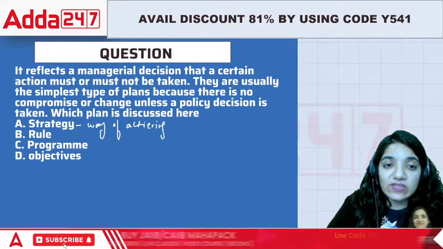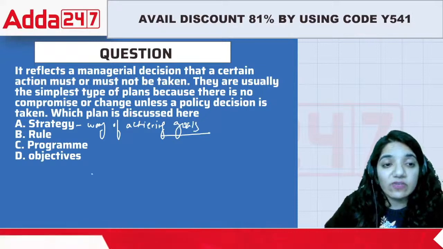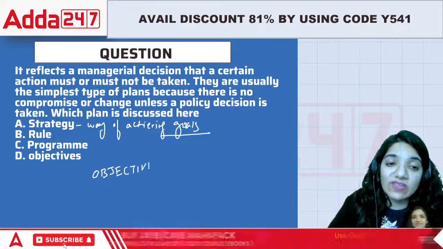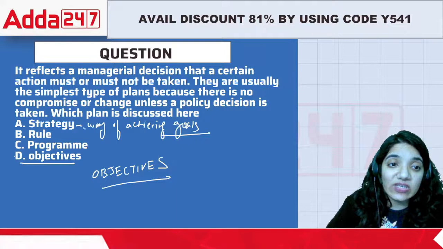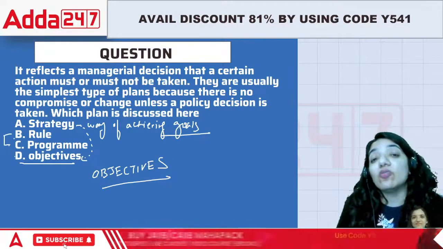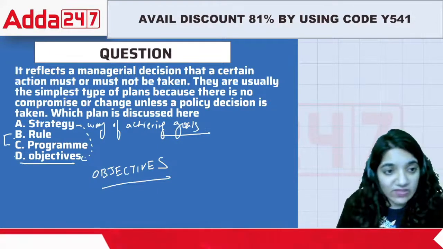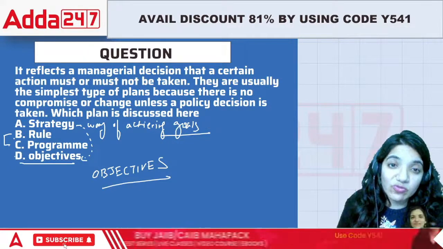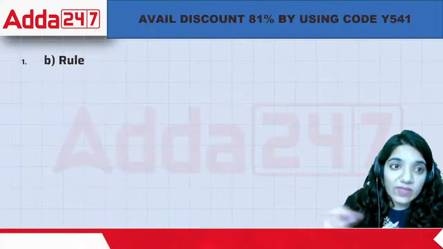So the first one is a way of achieving the goals that the organization has set. That means, first of all, the organization sets its objectives, that is, their short term goals that they have defined. And to achieve those goals, they make a strategy. So the strategy is made, and then they have program as well as rule. Rule is basically, if I say, don't cross the red light, that's a rule. Then program is, for that particular day we decide what we are supposed to do and how we do it. So in this case the correct answer would be rule.